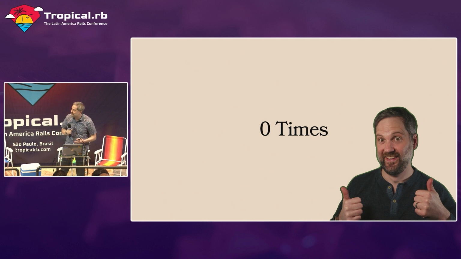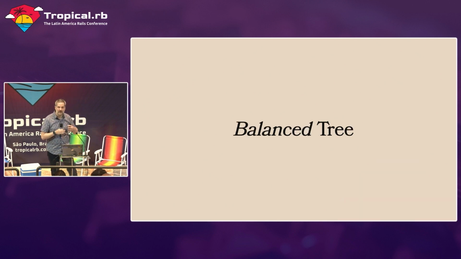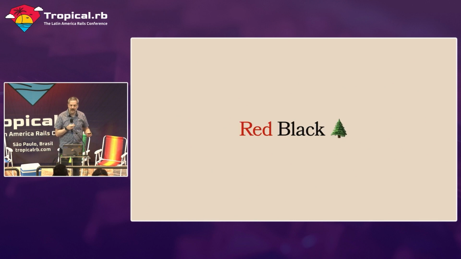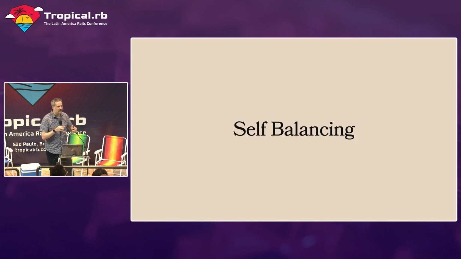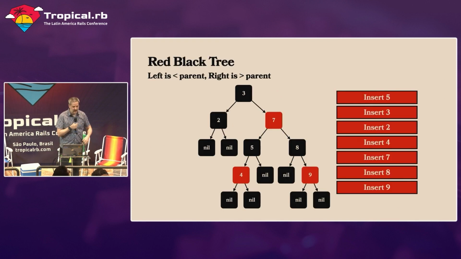So how do we get better performance characteristics out of that? The only way we can do that is if we make sure that the tree is actually balanced. It's not one long array like we saw before. And that's where a red-black tree comes into play. A red-black tree is just a binary tree, except that it knows how to balance itself. So when you insert nodes into the tree, it'll balance itself. We're going to take that previous tree and convert it into a red-black tree and see what it looks like. Looks just like this. Here's a red-black tree for the same set that we saw earlier.